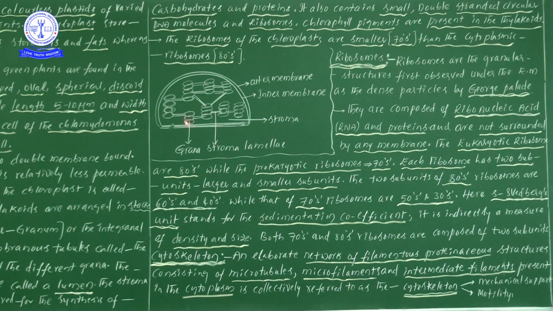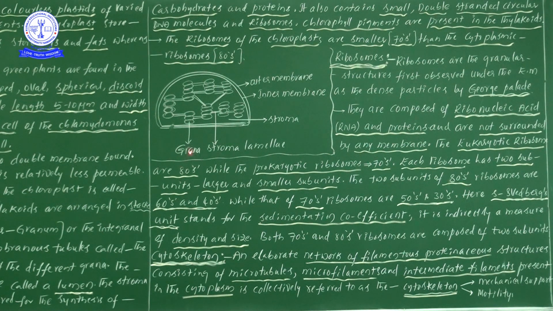Grana is responsible for light reactions, which means stroma is definitely responsible for dark reaction. So one point we learned here: stroma consists of different types of enzymes which are required for the synthesis of carbohydrates and proteins. So in the stroma, this empty space, because of the presence of photosynthetic enzymes, the carbohydrate and protein synthesis process occurs.